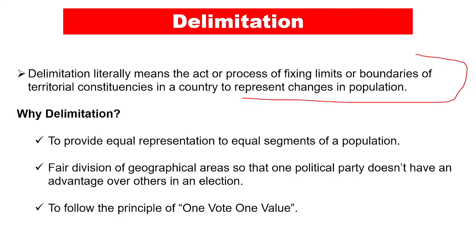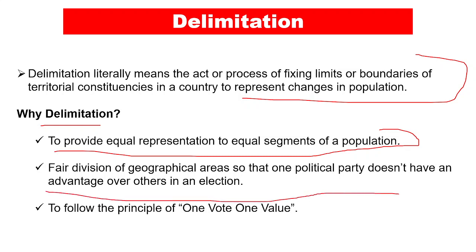Now why is delimitation carried out? Delimitation is carried out because of three reasons. First one is to provide equal opportunities to equal segments of a population. Second reason is that fair division of geographical areas is to be done so that one political party doesn't have an advantage over others in the election. And the third reason is very simple: to follow the principle of one vote, one value, right? So this is the function of delimitation and the reasons why it is carried out.